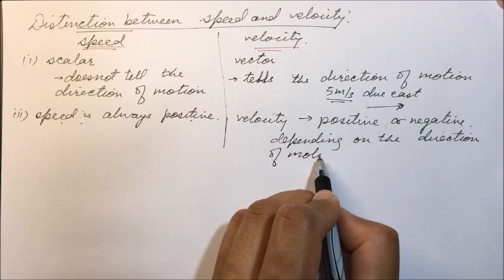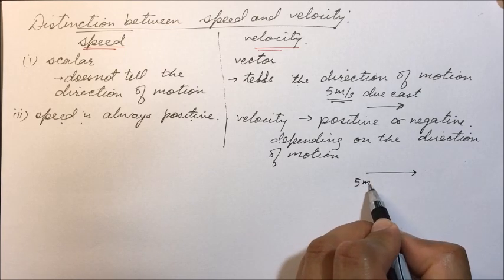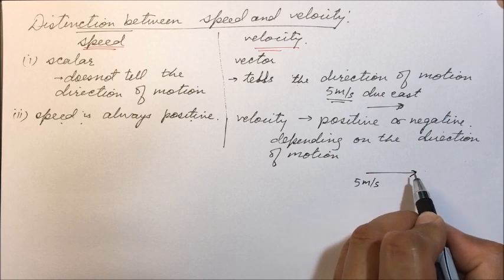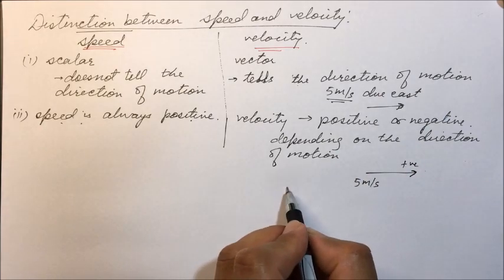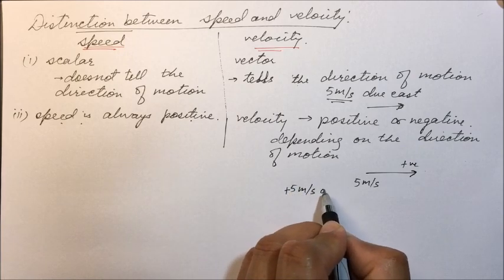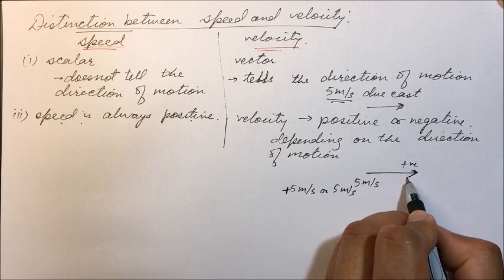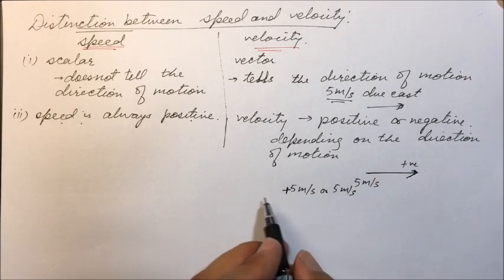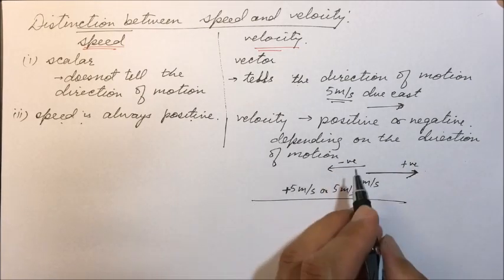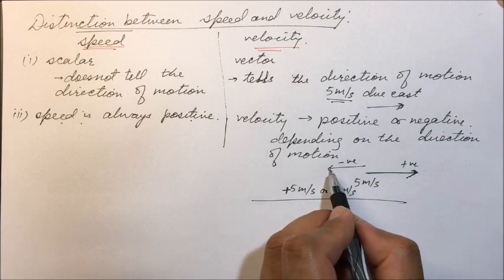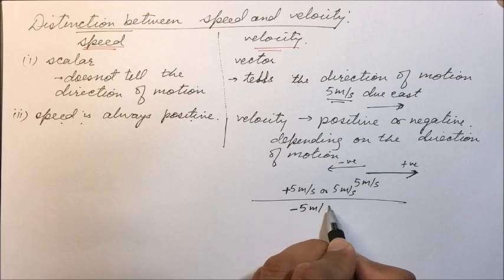So for example, a body is moving in this direction with 5 meters per second, and this direction we take as the positive direction. So its velocity can be written as plus 5 meters per second or 5 meters per second. Here the positive sign denotes this direction of motion, whereas this other direction we will take as negative. So if the body is moving in this direction with a speed of 5 meters per second, its velocity will be represented as minus 5 meters per second.